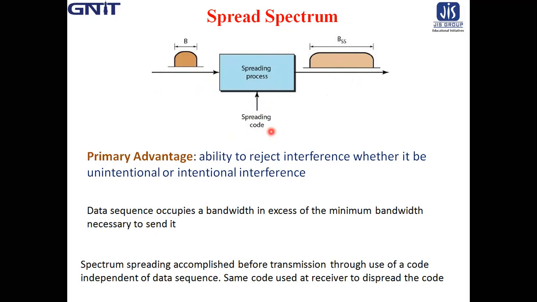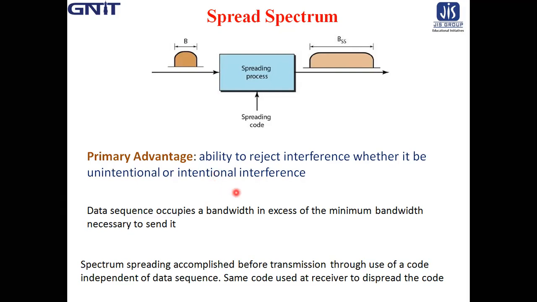The primary advantage of a spread spectrum communication system is its ability to reject interference, whether it be unintentional interference by another user simultaneously attempting to transmit through the channel, or the intentional interference by a hostile transmitter attempting to jam the transmission.